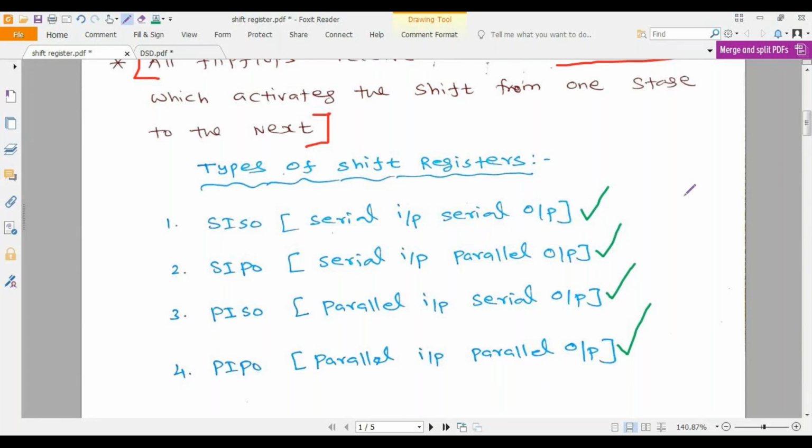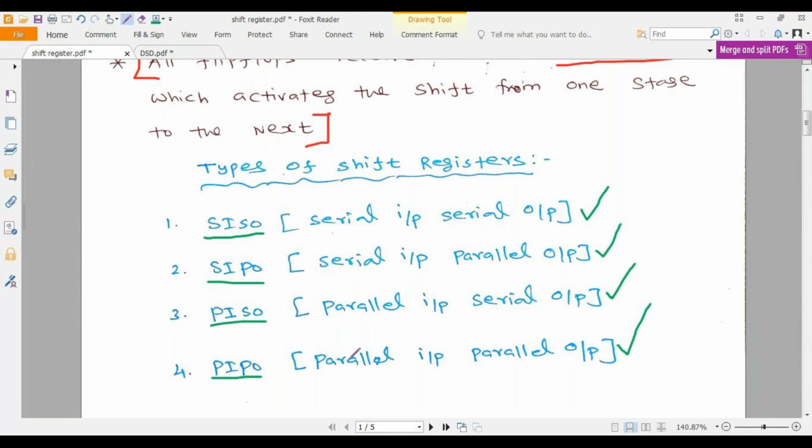SISO, the short form, is serial input, serial output. The first one is SISO, nothing but serial input, serial output. The second one is SIPO, nothing but serial input, parallel output. The third one is PISO, nothing but parallel input, serial output. The last one is PIPO, nothing but parallel input, parallel output. So these are the four different types of shift registers given in your syllabus.